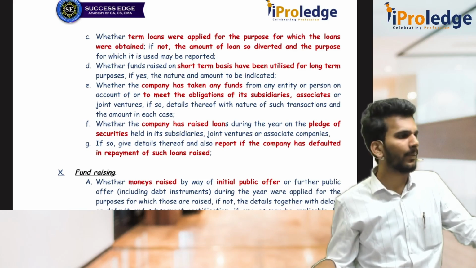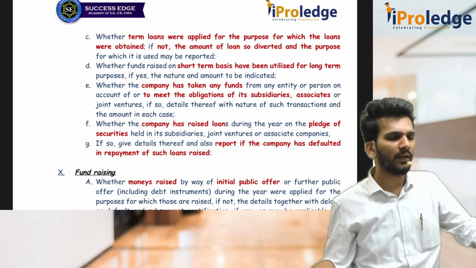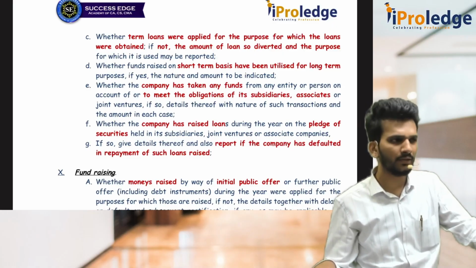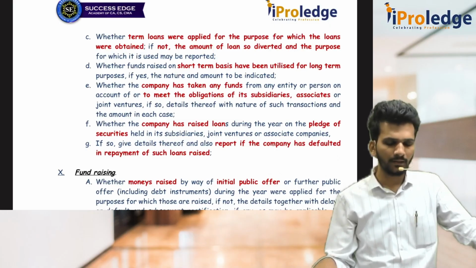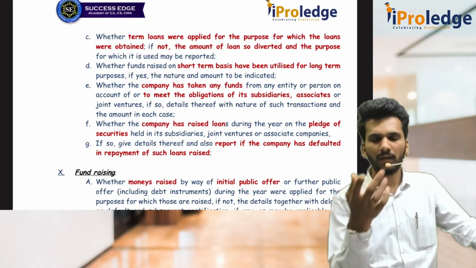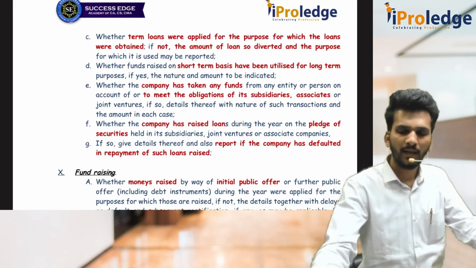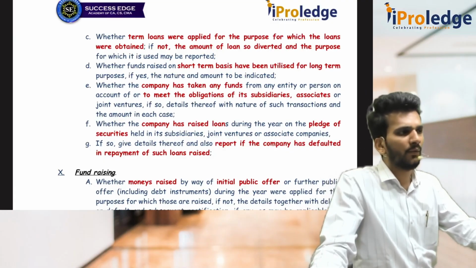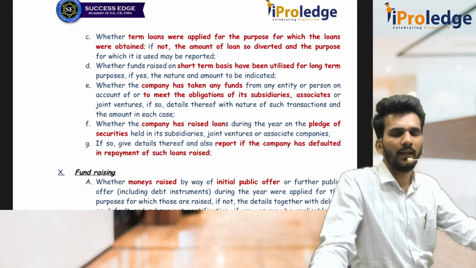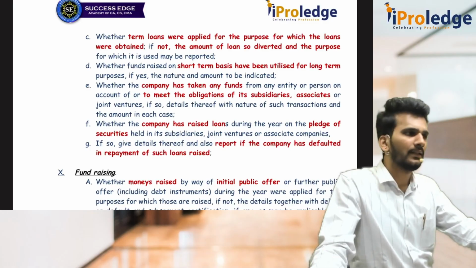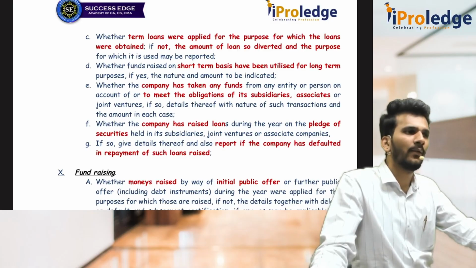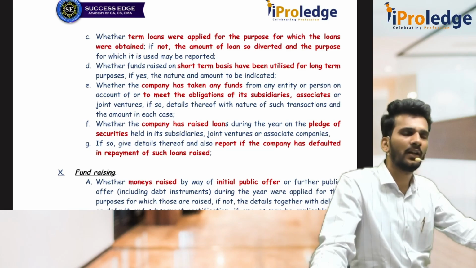Then if there is any repayment in payment of such default or debt, that also has to be indicated here under point number G. This is clause number 9. Clause 9 is telling about repayment of loans and advances. When there is a default, then the company has to give lender wise details: nature of the borrowing, name of the lender, amount outstanding, whether it is principal or interest, the number of days it is outstanding, and remarks.